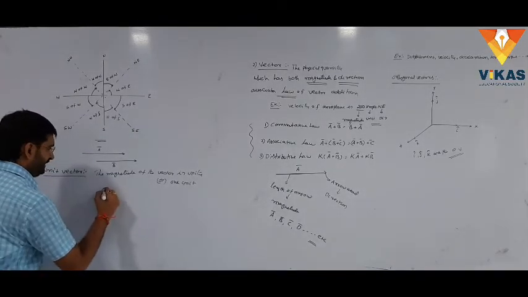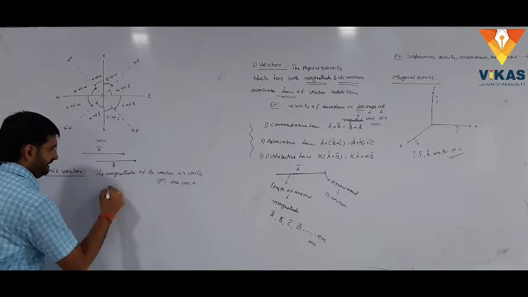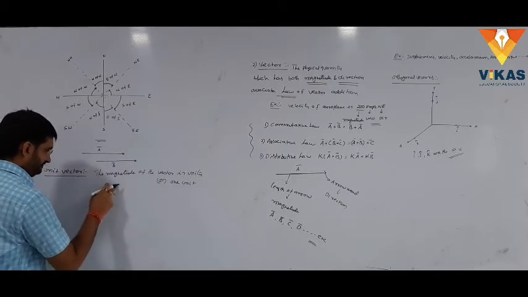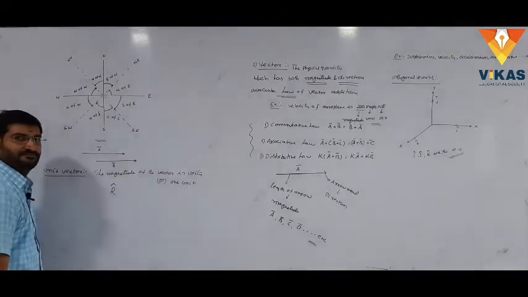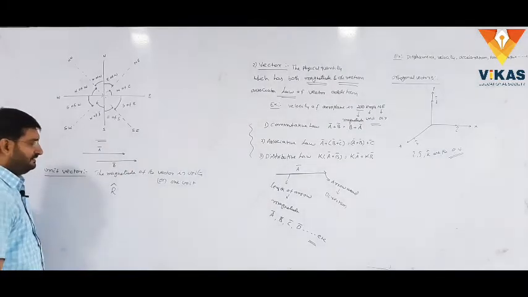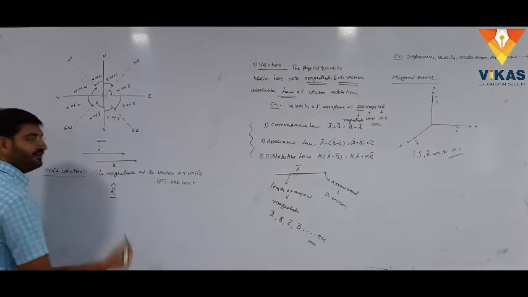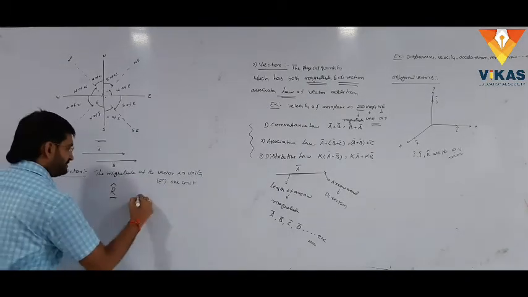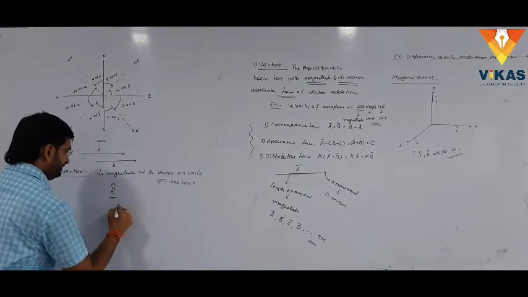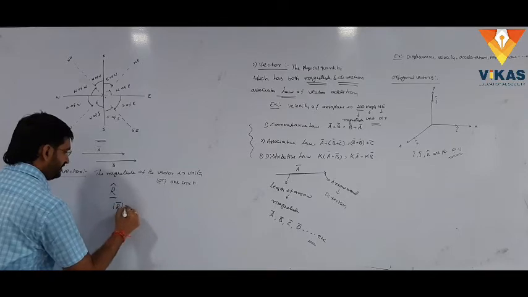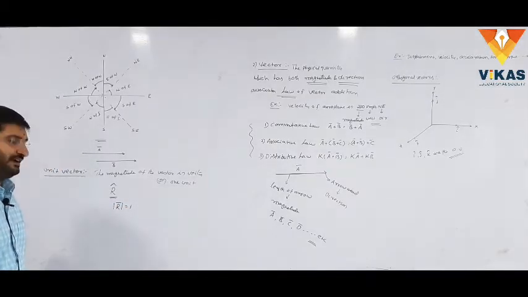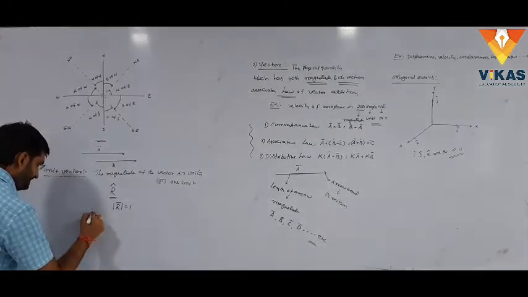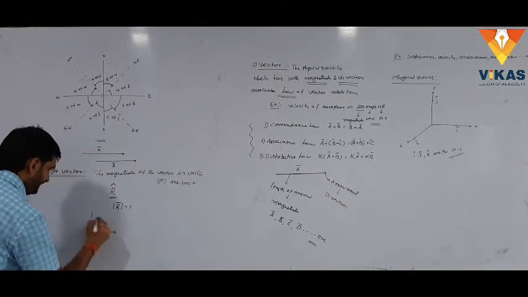Generally the unit vector is represented with r bar, or simply r cap also. Cap is nothing but bar. Here r bar is a unit vector. If the magnitude of r bar is one unit, then the vector is said to be a unit vector. Let us consider a three-dimensional coordinate system.